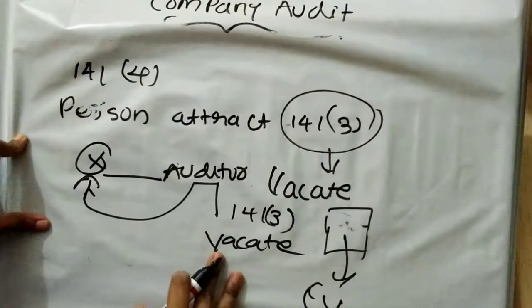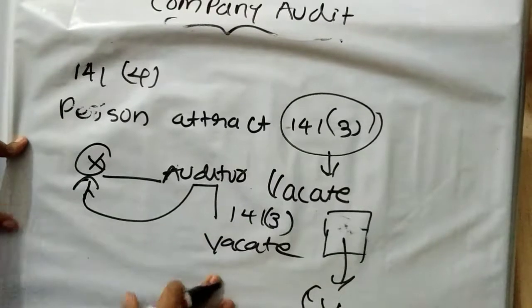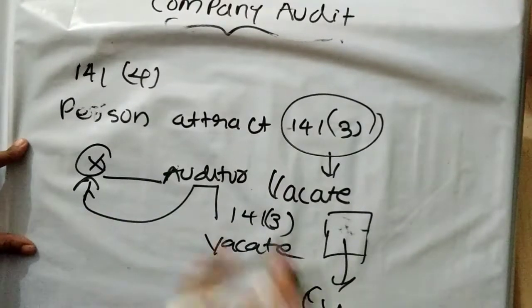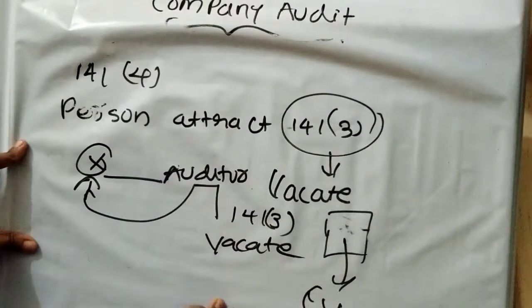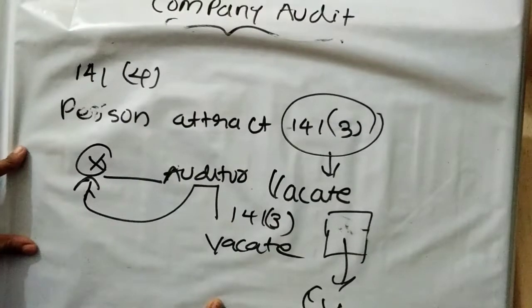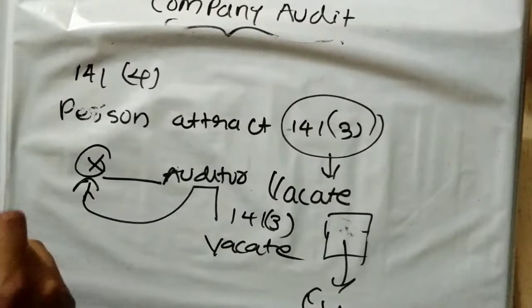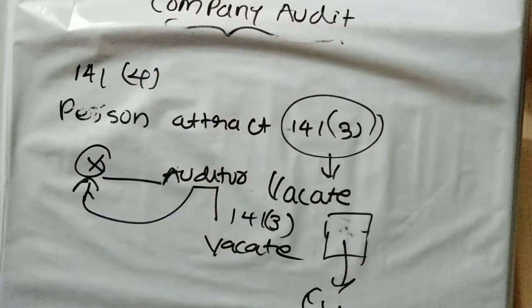So any vacancy which has been caused in a company after the vacation of the auditor, if he incurs any disqualification as per section 141 subsection 3, such vacancy shall be termed a casual vacancy. So this is section 141 subsection 4. Here we completed section 141. Okay, we are moving towards the next sections.